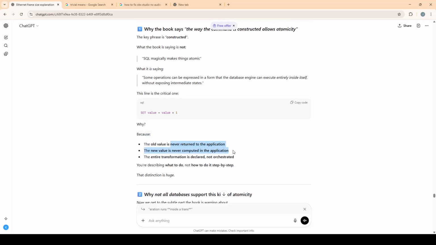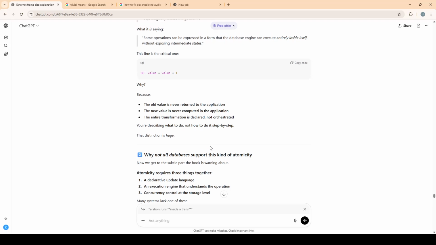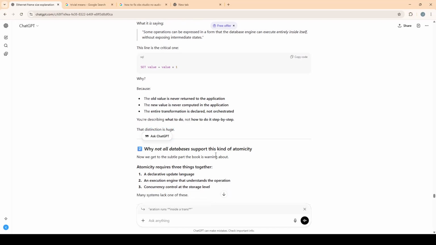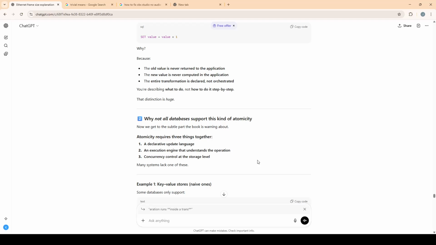Why? Because the old value is never returned to the application, given the structure of your command. The new value is never computed in the application. The entire transformation is declared, not orchestrated. You're describing what to do, not how to do it step by step. It's up to the storage engine to provide that atomicity. That distinction is huge.